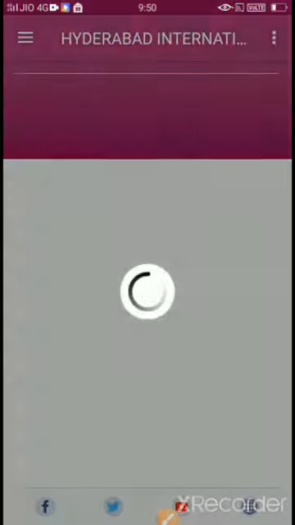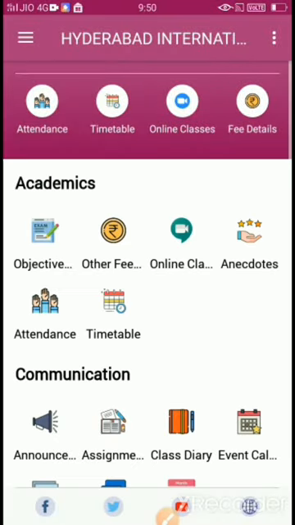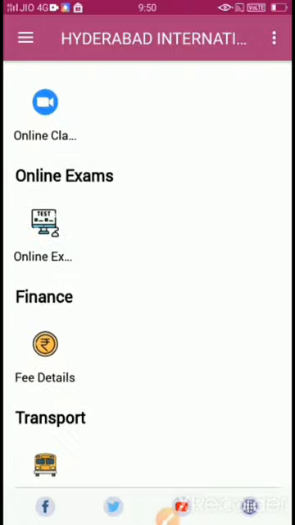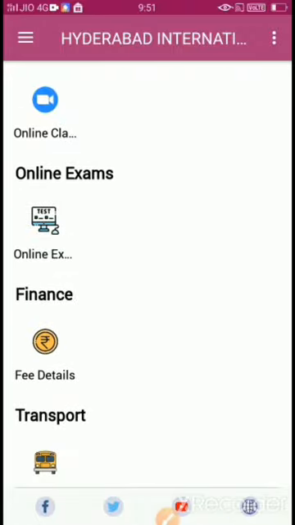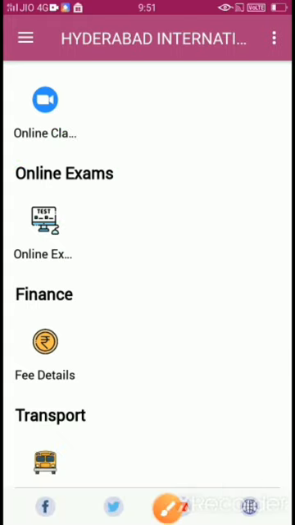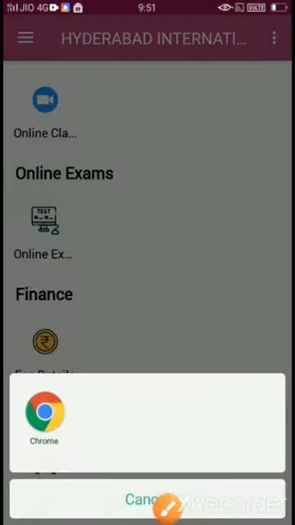Open your class. Go to online exam. Here you are able to see online exam. Click on the online exam. Click here. This will take you to Chrome. Chrome will come. Click on Chrome.